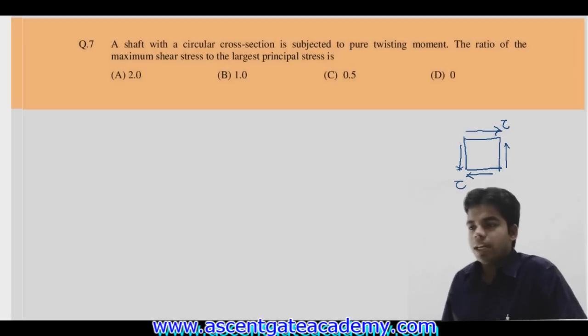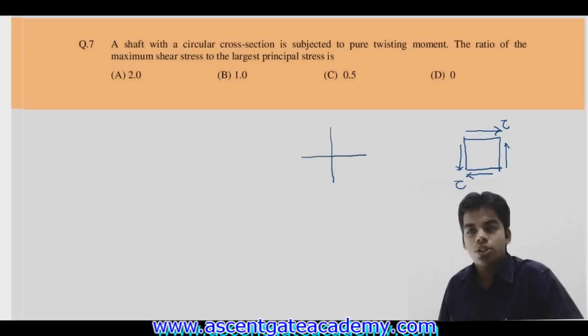Getting this? And if I draw the Mohr circle, how will the Mohr circle be for a component which is subjected to pure shear? The center will coincide with the origin. This is the Mohr circle whose radius is tau. In this particular case, as we can see, sigma 1 is equal to tau.